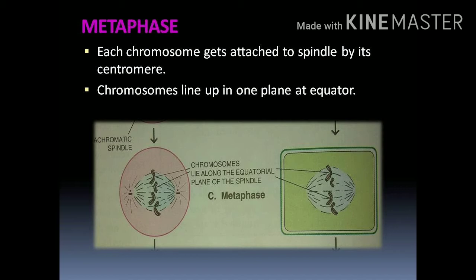Especially the centromeres: you can see all the centromeres are in the same line in the middle of the cell. The arms are in different directions, but the centromeres lie in the same plane. So the chromosome gets attached to the spindle fiber and lies in the equator plane. Through this, we can identify the metaphase.